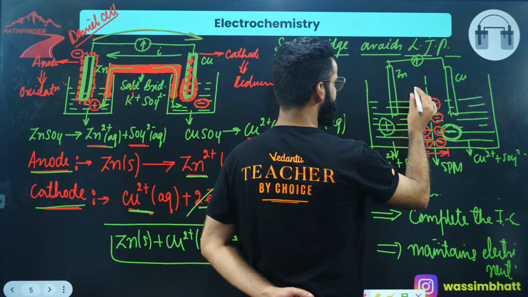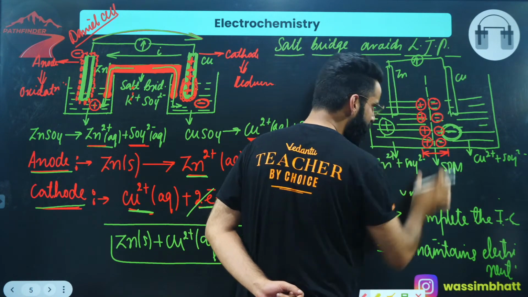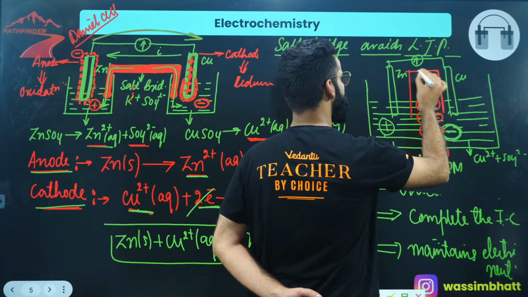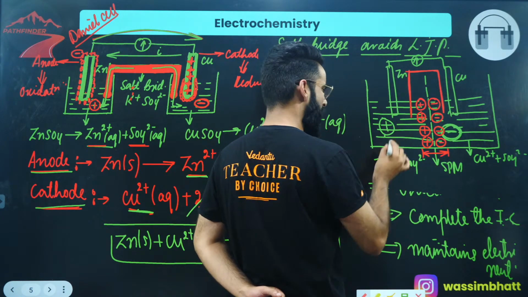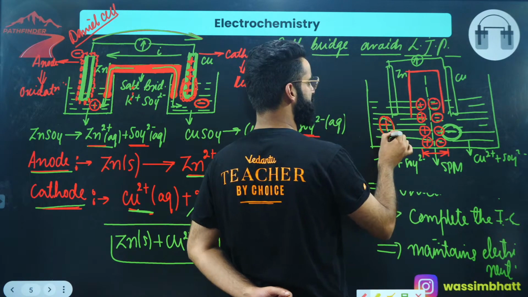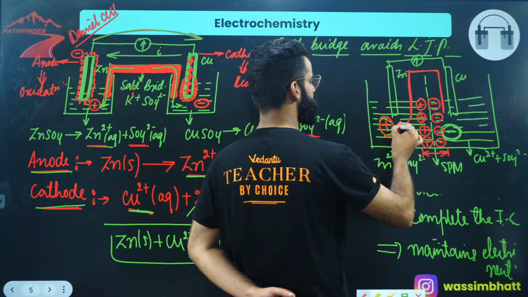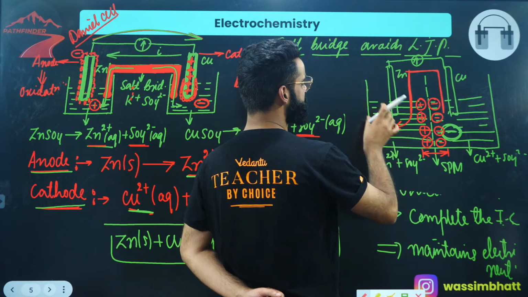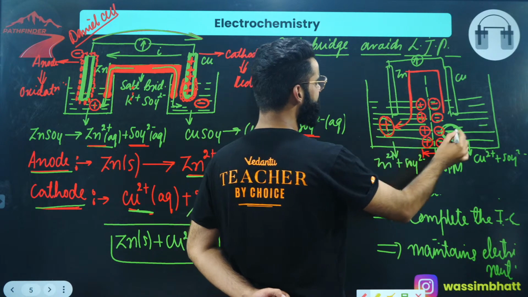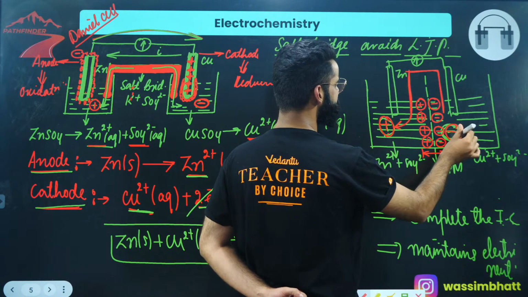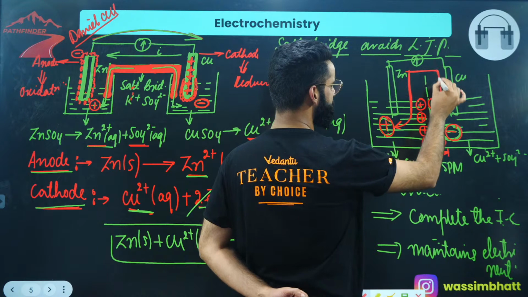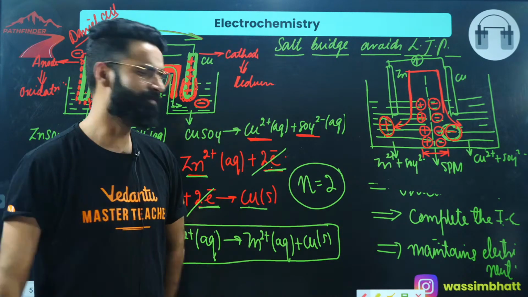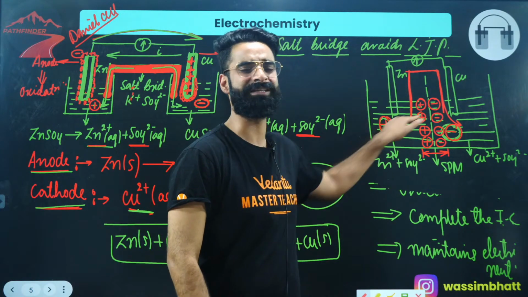Now, in order to avoid this liquid junction potential, we introduce a salt bridge. What is this salt bridge going to do? Once the positive charge enters into this solution, at the same time from the salt bridge, SO4 2- will come and make the solution neutral. So there won't be the generation of positive charge in this chamber. Similarly, as soon as the negative charge is introduced into this container, at the same time K+ will come from this salt bridge and make the solution neutral. Due to which there won't be any generation of positive and negative charge in the two containers.